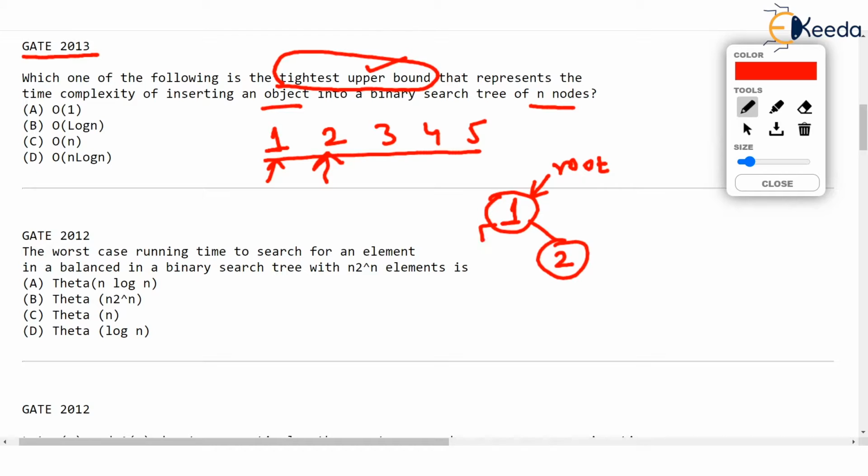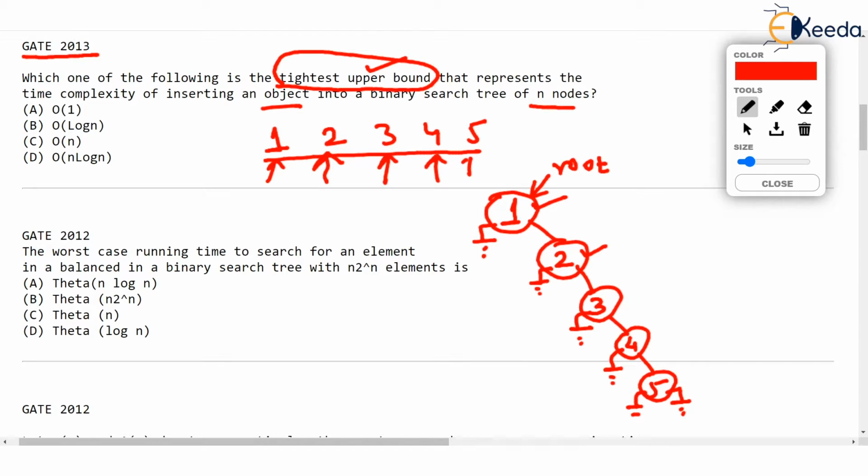But the left pointer of this node 1 will remain null, correct? Now the next value 3 is greater than 1 and greater than 2. So 3 will go to the right of 2. Similarly, next value 4 will go to the right of 3 and 5 will go to the right of 4. Whereas all these left pointers of all these nodes will remain null. And of course, right pointer of 5 also will be null. Now, if these 5 values were inserted in this order, if this was the data given, then the binary tree looks as if that it has grown only in one direction.